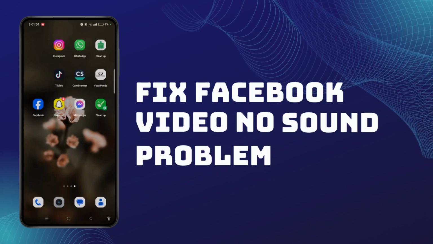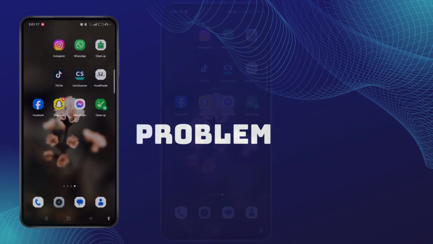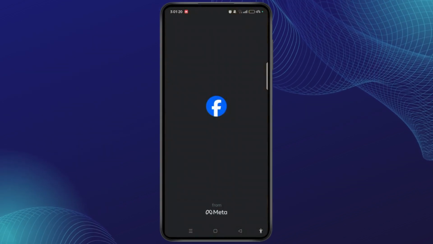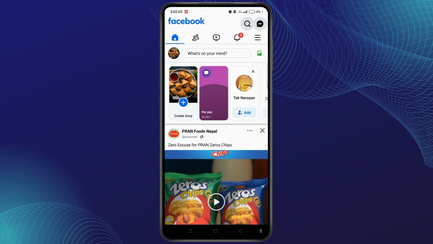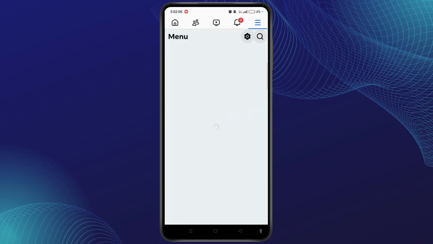How to fix Facebook video no sound problem. Launch Facebook app on your device. Make sure to log into your account and head towards three-line menu icon at top right corner of the screen.